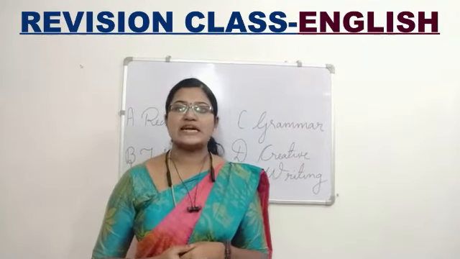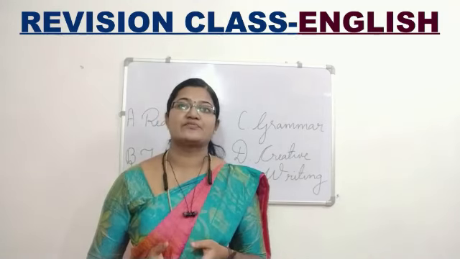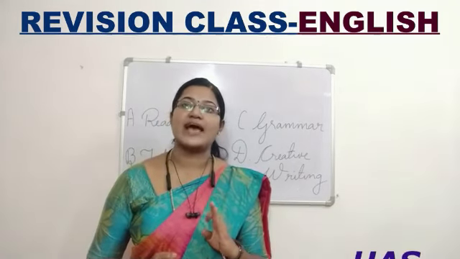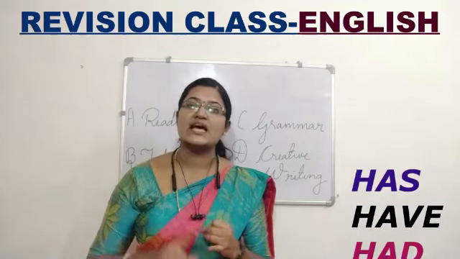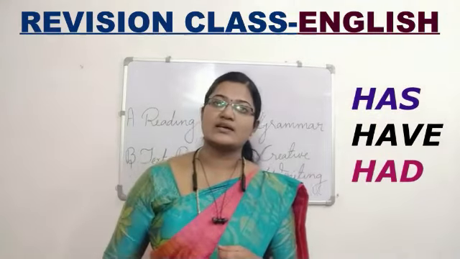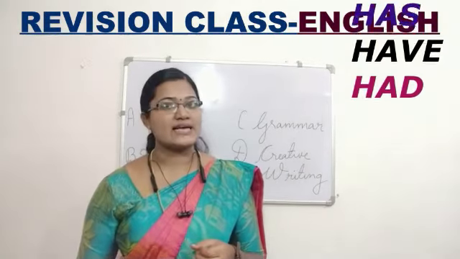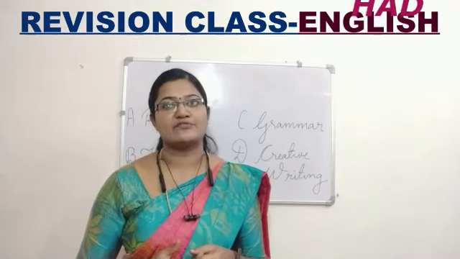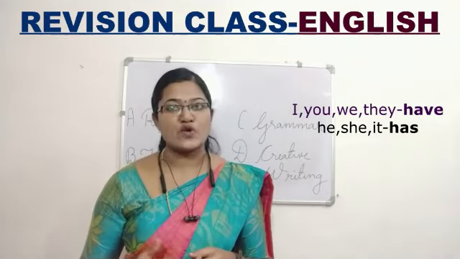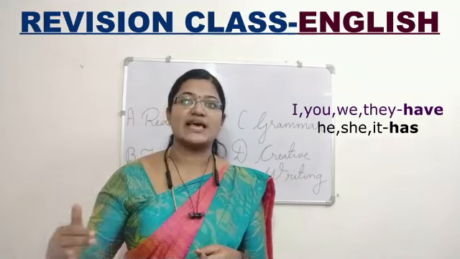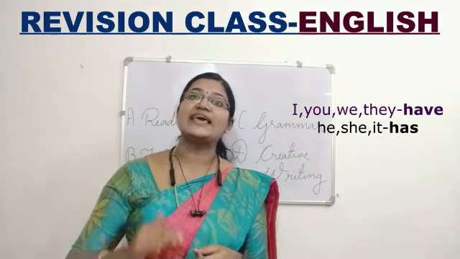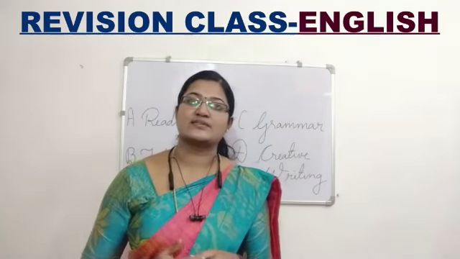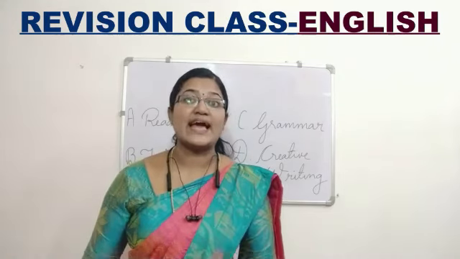The 8th chapter is verbs. Here we will be studying the forms of have. The 3 forms of have are has, have and had. Singular forms has, plural forms have. When coming to pronouns, I, you, we and they have; he, she and it has. When do we use had?